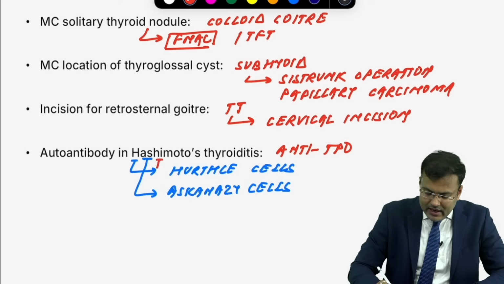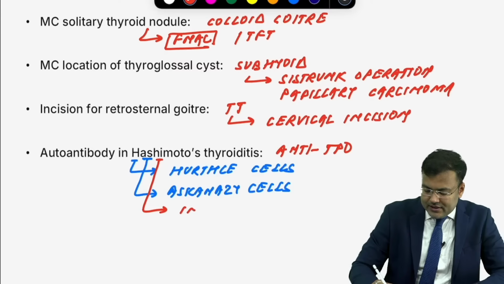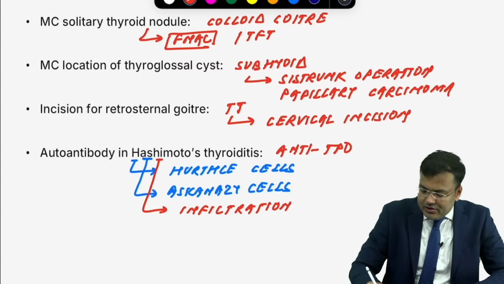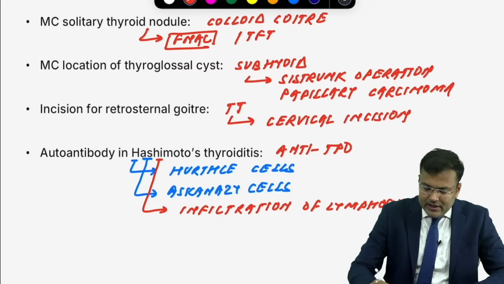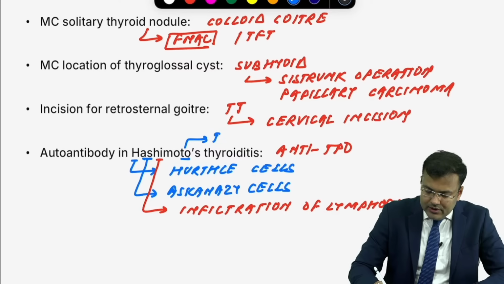After that, I means infiltration of lymphocytes. You know, there is infiltration of lymphocytes. Clear? Infiltration of lymphocytes. And all of you know what? There is an antibody, that is TO. TO means TPO.